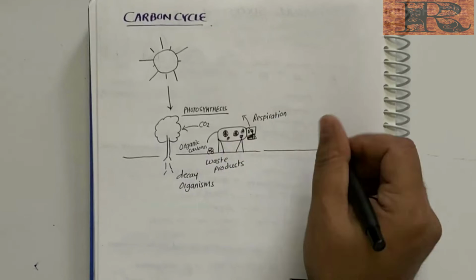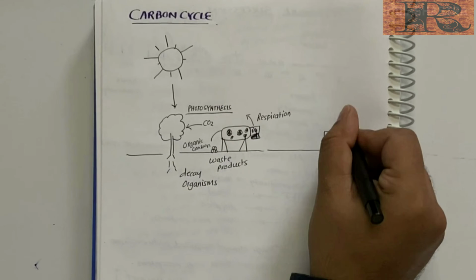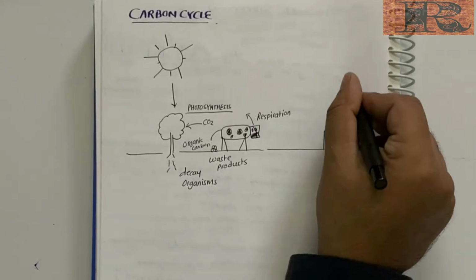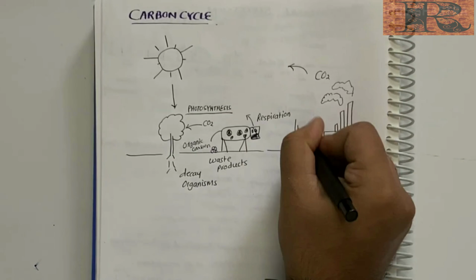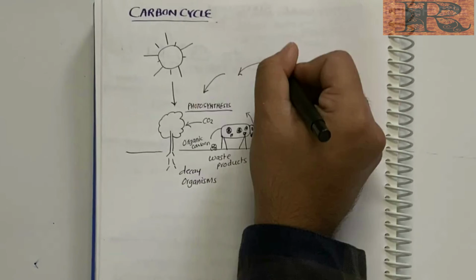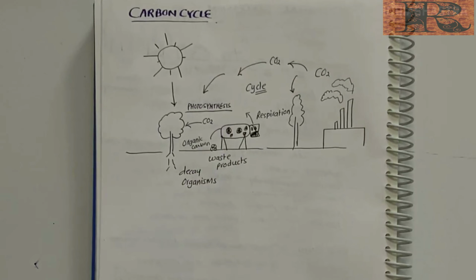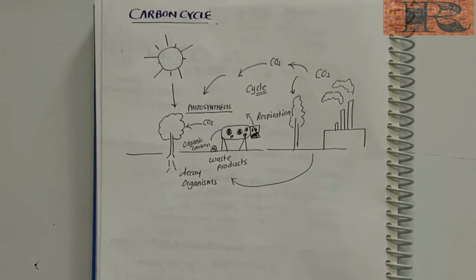The amount of carbon dioxide in the atmosphere has been increased considerably by human activities such as burning of fossil fuels and deforestation, and it has detrimental effects of which we will learn about in the chapter of environmental issues.